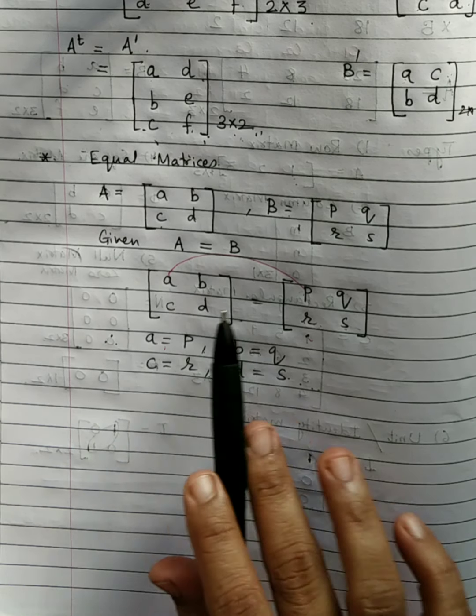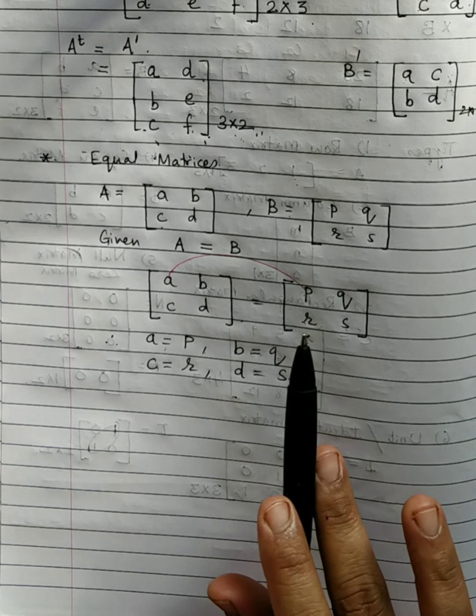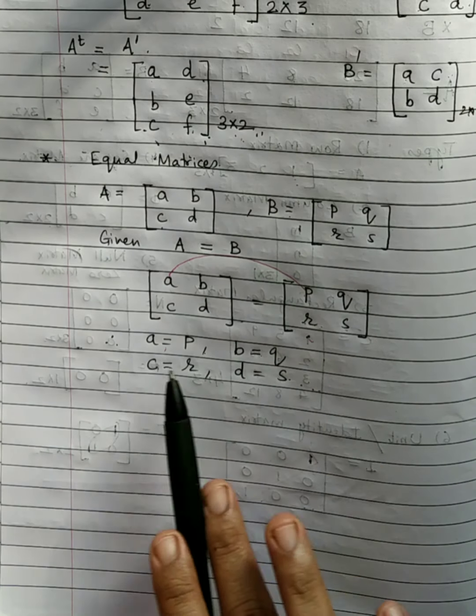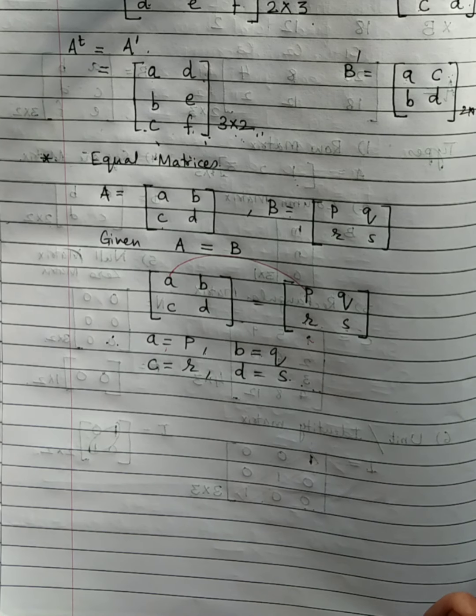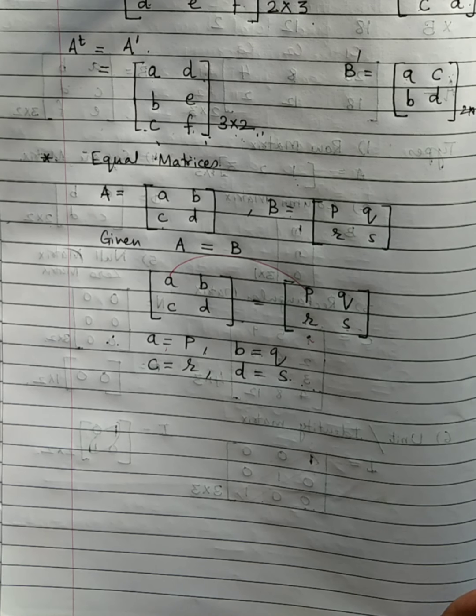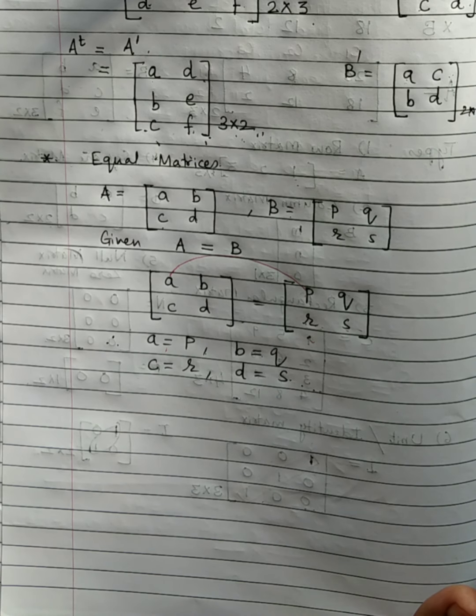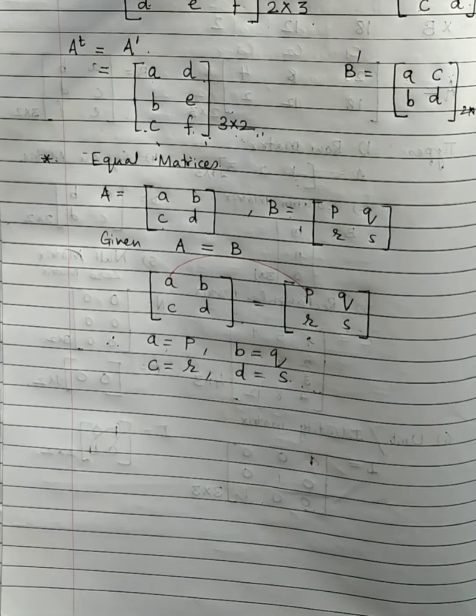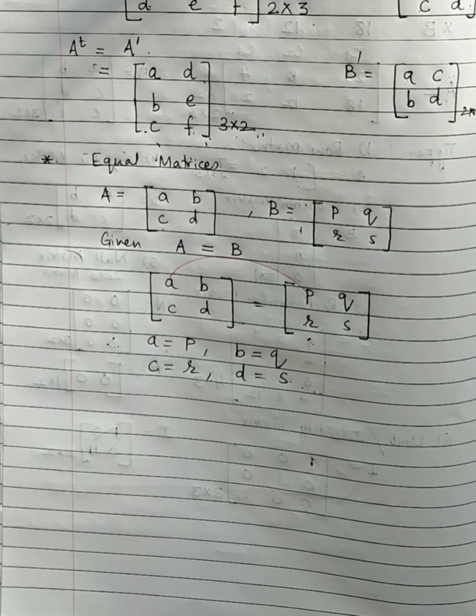Even if the orders are 2 by 3 and 3 by 2, the number of elements will be the same, but we cannot make them equal because corresponding elements will not be equal. So the equal matrices concept, I hope, is clear to you all. Now in the next part we shall be studying how to add and subtract two matrices. There also the addition and subtraction takes place between the corresponding elements only. Okay, let's see that.